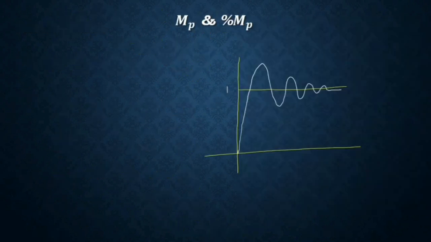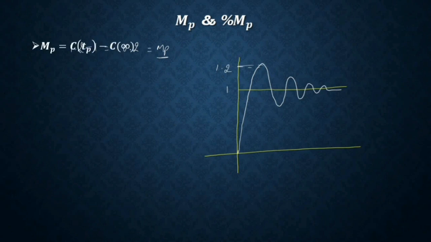To know the overshoot, suppose this is the input value given to it, and this is where the first peak occurs, and the value of the first peak is equal to 1.2. So according to you, what should be the overshoot? You might say 1.2 minus 1, 0.2. This may be the Mp, but actually this is wrong. Actually the definition of overshoot is this: peak value of response minus final value of the response. It does not depend upon the input value, it depends on the final value.